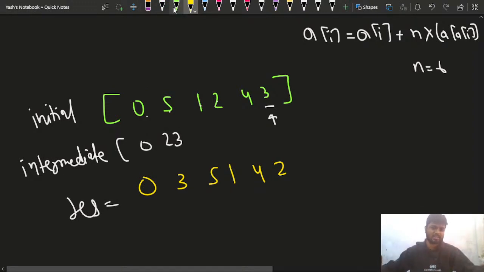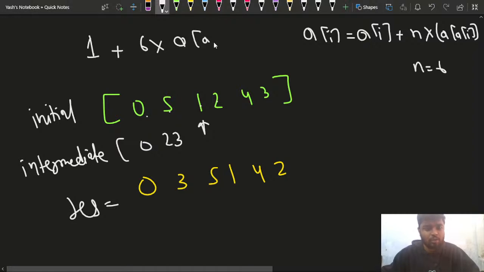Now what will I get next? Let's move to the next index. Now the challenges will be there. If I move to this index, what will I write? This will be a of i plus 6 into a of i. What is a of 1? At a of 1, I have this particular element, that is 5. What is at a of 5? At a of 5, the element that I have is 3.